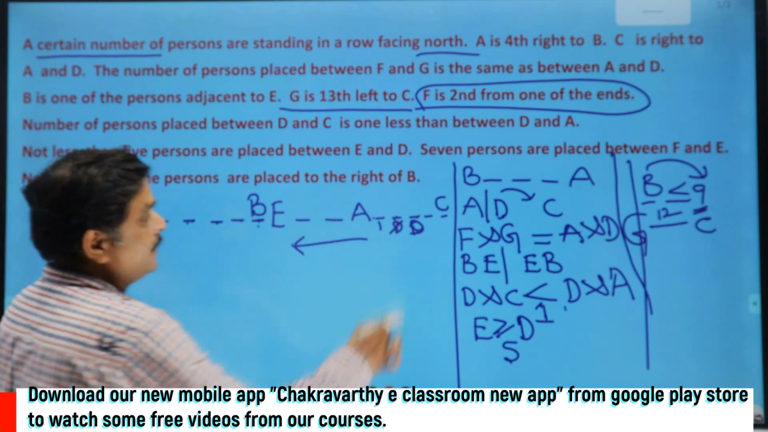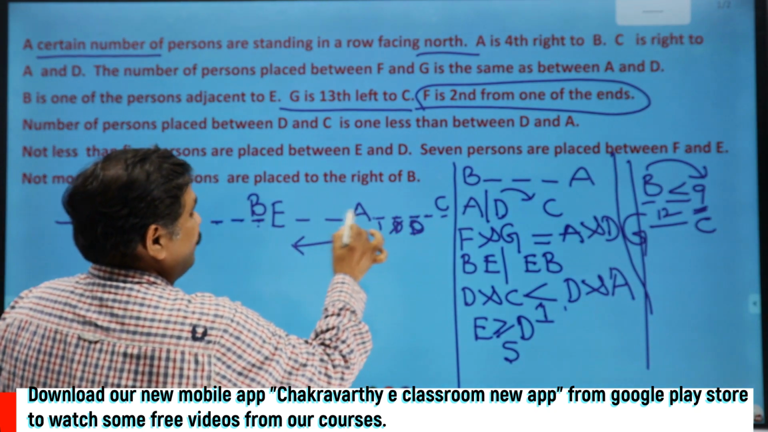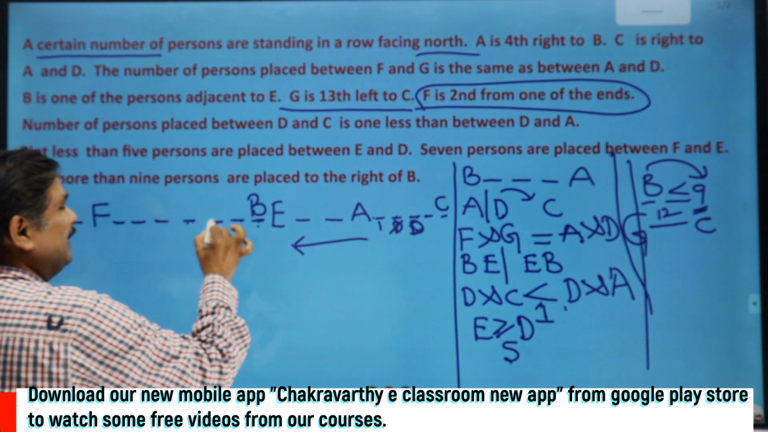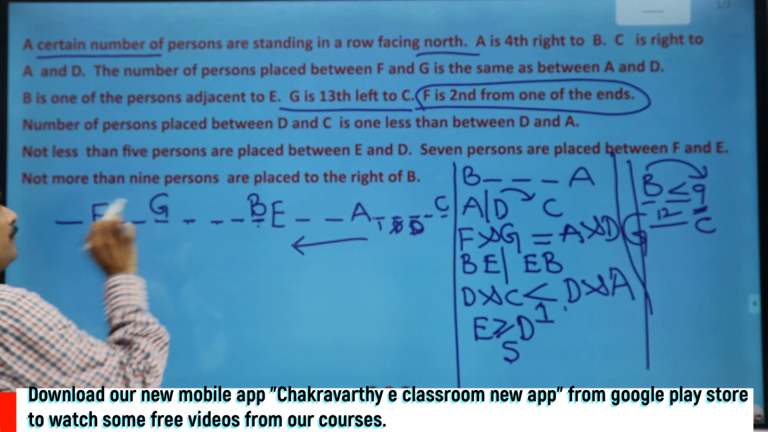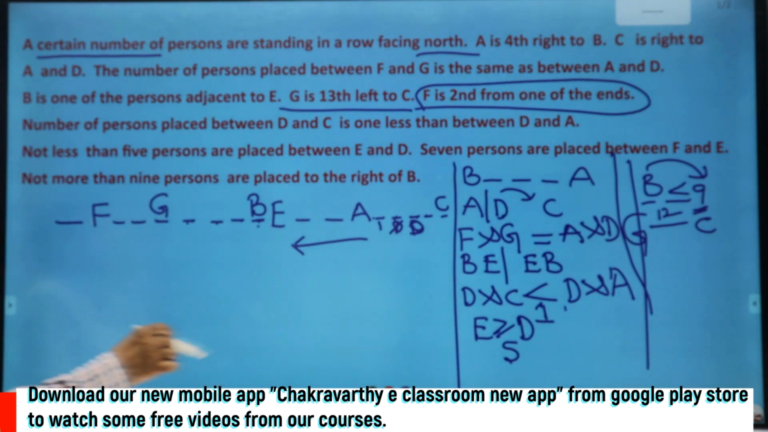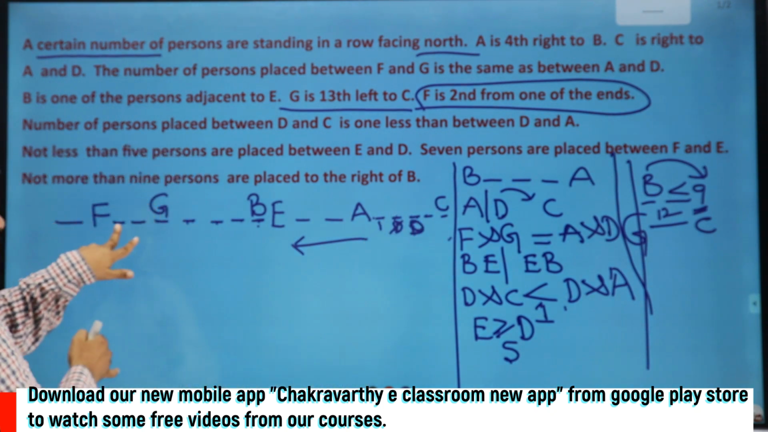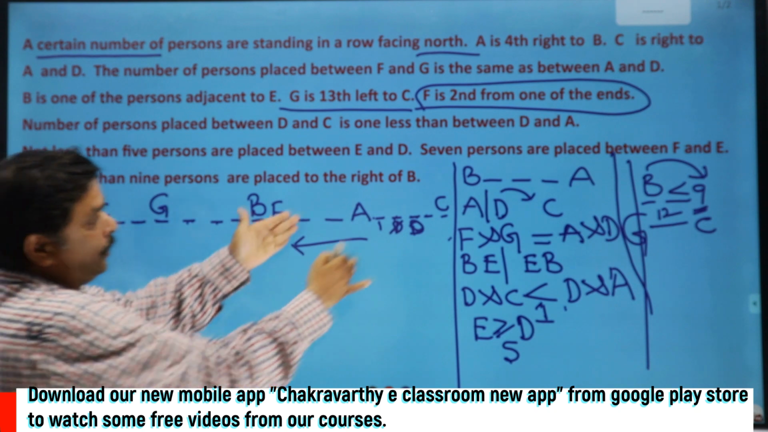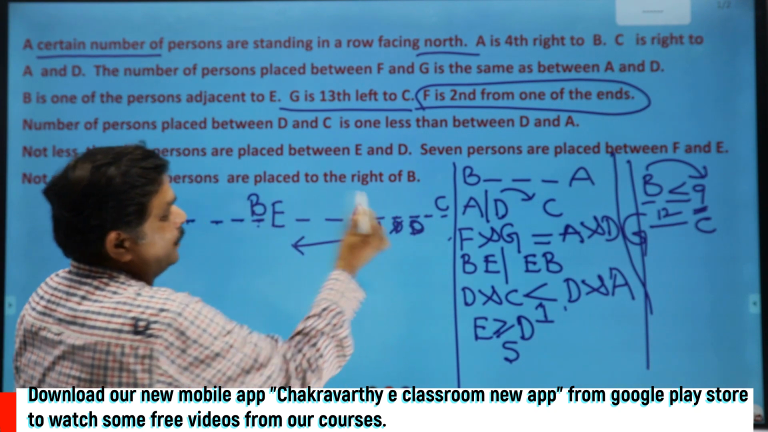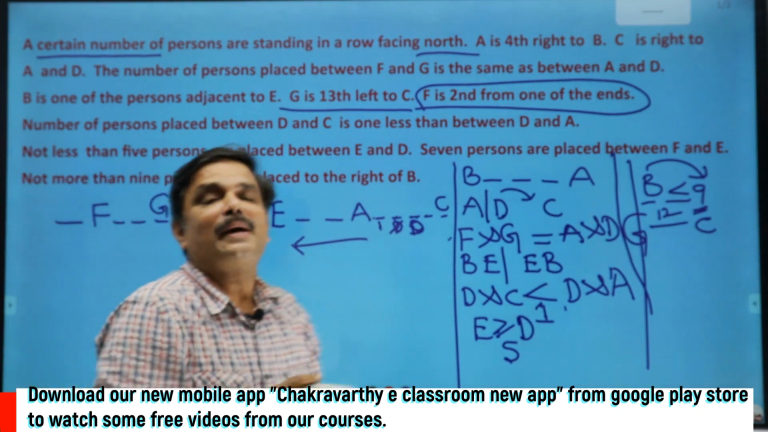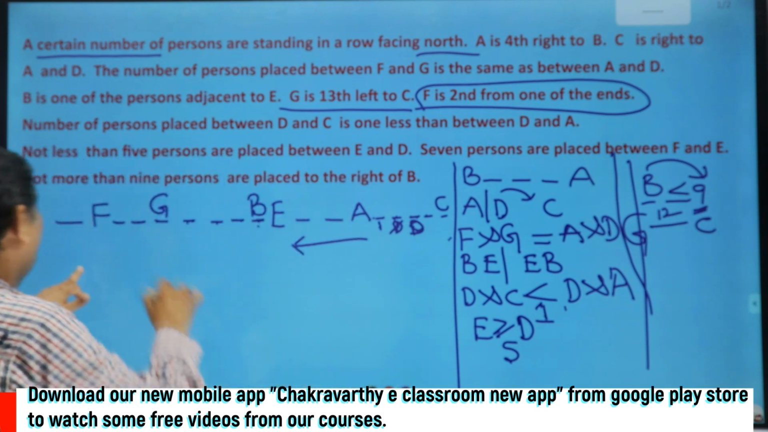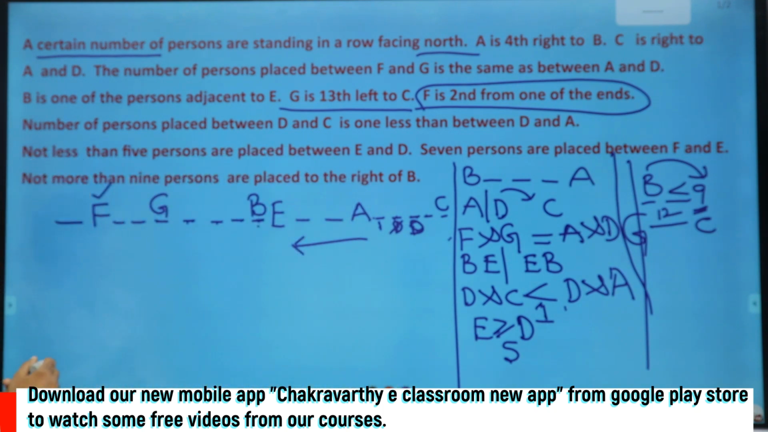Now go for G's place here, 13th: 1, 2, 3, 4, 5, 6, 7, 8, 9, 10, 11, 12, 13. It is G. That's it. Now the other condition should be fulfilled. This one, what is this? How many are there between F and G? 2%. Must be equal to between A and D, 1, 2%. Absolutely this is matching. That means clearly F's place is confirmed with the first information.